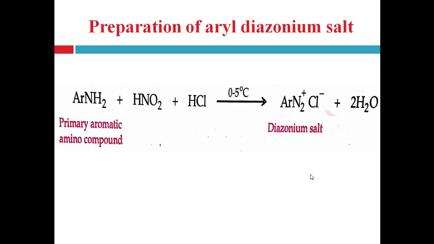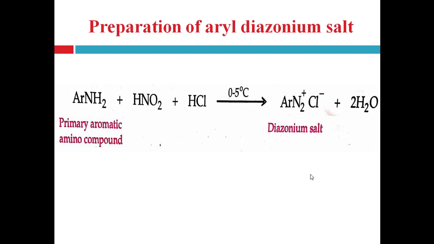So inside the reaction mixture, reaction between sodium nitrite and acid occurs and it will produce the nitrous acid, that is HNO2, right? And this HNO2 helps to diazotize the primary aromatic amine, right? This reaction is known as diazotization, in which diazonium compound or diazonium salt can be prepared from the primary aromatic amines, right?